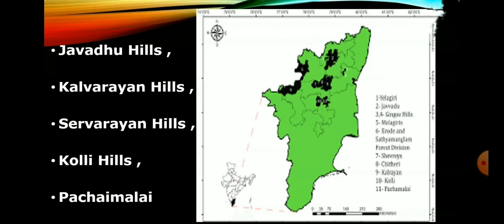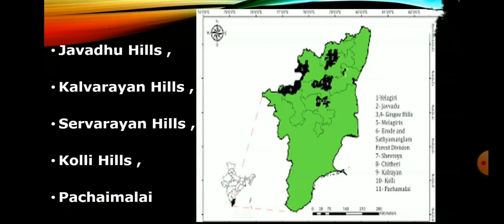Next one, Kalvarayan Hills. The name Kalvarayan comes from the word Karalar, the ancient name of the present tribes. It is another major range of hills in the Eastern Ghats of Tamil Nadu. This range, along with the Pachimalai, Aralvaimozhi, Javadu and Servarayan hills, separates the river basins of Kaveri and Palar. The height of this hill ranges from 600 to 1220 meters. Next one is Servarayan Hills. It is a mountain range located near Salem city with a height ranging from 1200 to 1620 meters.